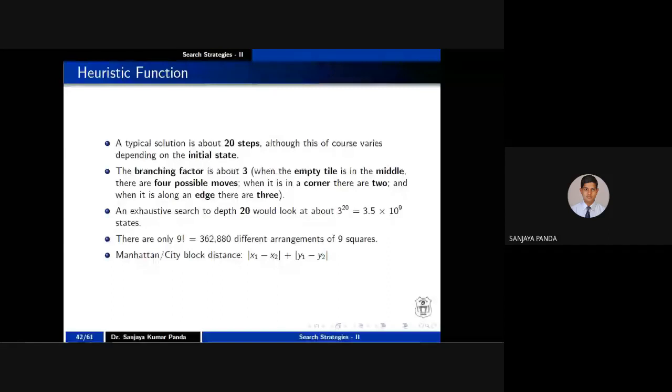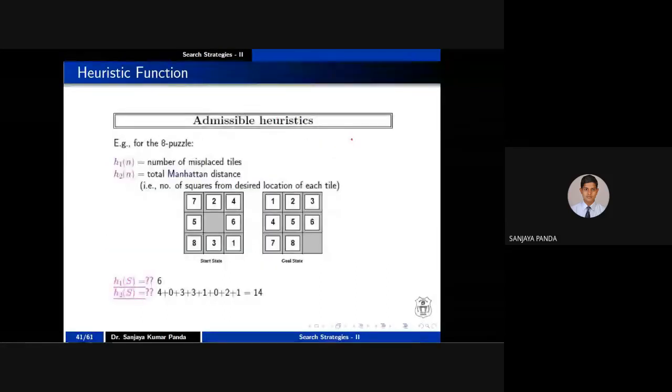So here I have considered the branching factor. I told you in the previous case, if a root node has 2 children, it has a branching factor of 2. If a root node has 3 children, it is a branching factor of 3. So here, what is the branching factor? Let us see. For example, I am concentrating on this node, putting a cross mark. What is the branching factor? You can move 1 this side, 2 this side, 3 this side, 4 this side. Diagonal move is not allowed. So the branching factor is 4.